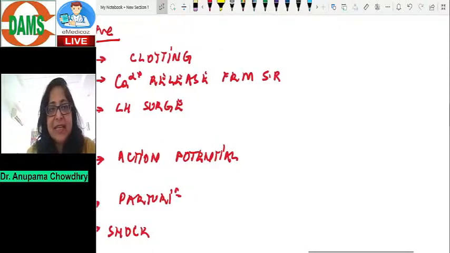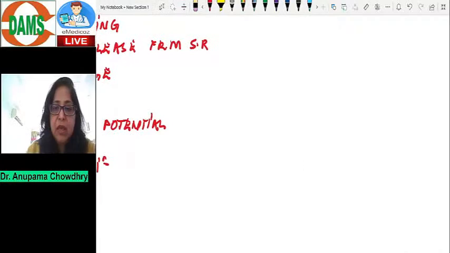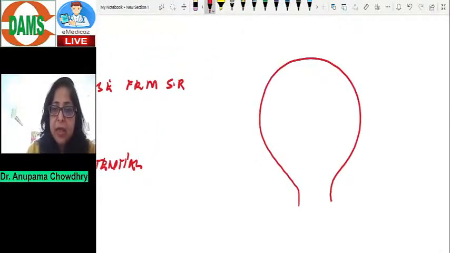Let's see why I call it a positive feedback. Now, if you're familiar with the process of parturition, this is the uterus. Fundal contractions of the fundus push the fetal head into the cervix.